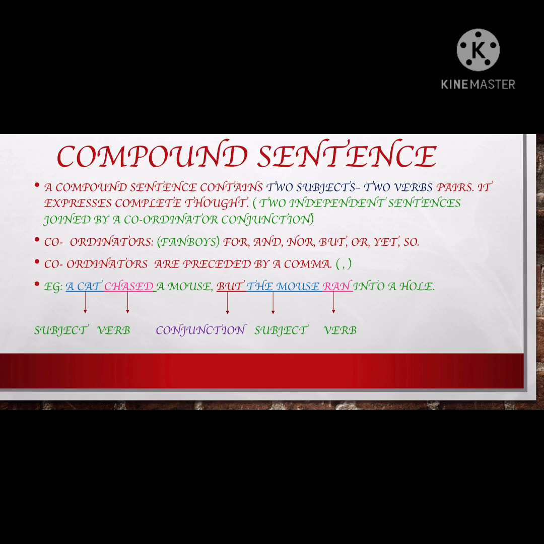Yes, children, this is a keyword for you: FANBOYS. Now let us see what this word FANBOYS is. We have some conjunctions with these FANBOYS letters. Let us see. For F we have "for" conjunction, with A we have "and", with N we have "nor", with B we have "but", with O we have "or", with Y we have "yet", and with S we have "so". So that is the list of my compound sentence coordinating conjunctions, which comes with the word FANBOYS.